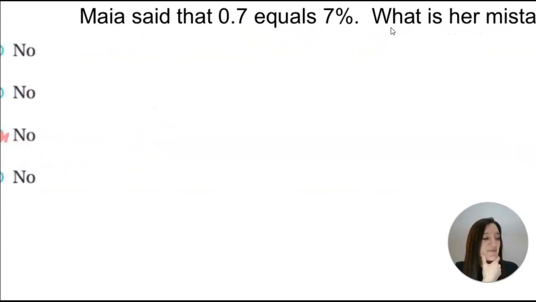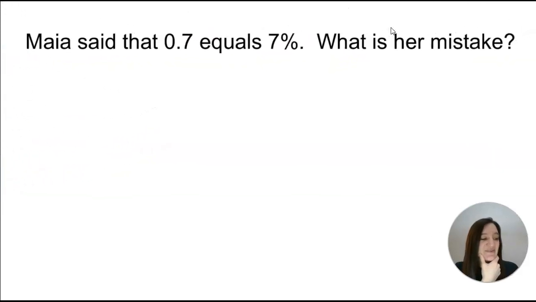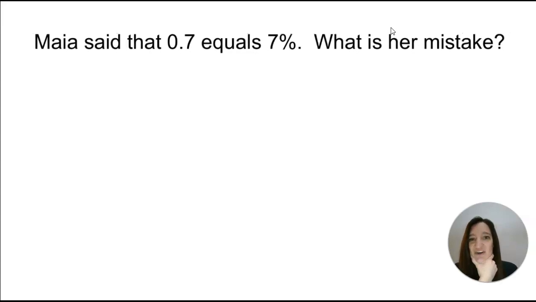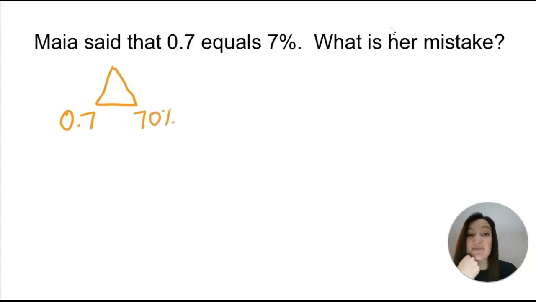Maya said that 0.7 equals 7%. What is her mistake? She was here at 0.7 on her little fraction decimal percent triangle, and she said that 0.7 is 70%. That is wrong. You got to figure out what is her mistake.